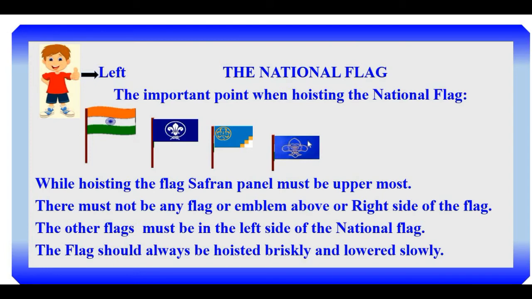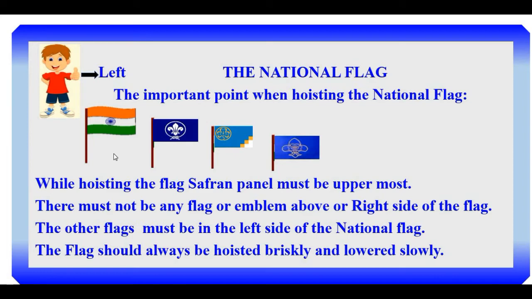The scouting flag should be placed like this, on the left side of the national flag. The flag should always be hoisted briskly and lowered slowly. When you are lowering the flag, you have to give a whistle sound.